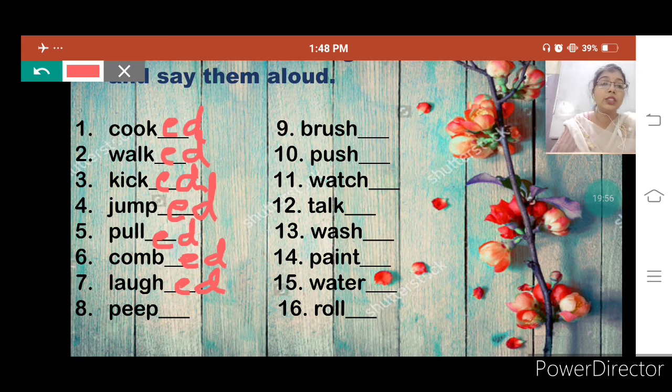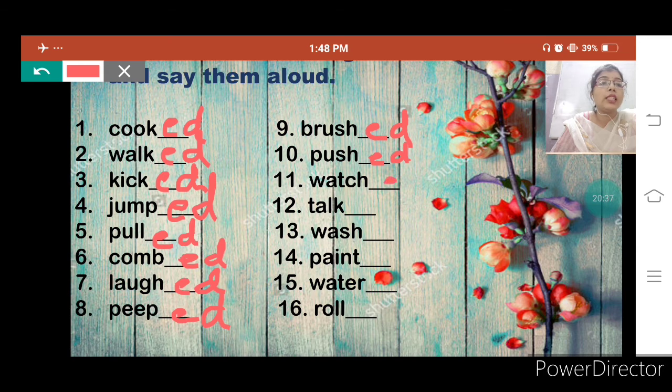Laugh is written here. We have added ed to it, then it will become laughed. Peep is also written here, P double E P, ed, peeped. Then brush, ed, brushed. Push, pushed. Watch is in number 11.